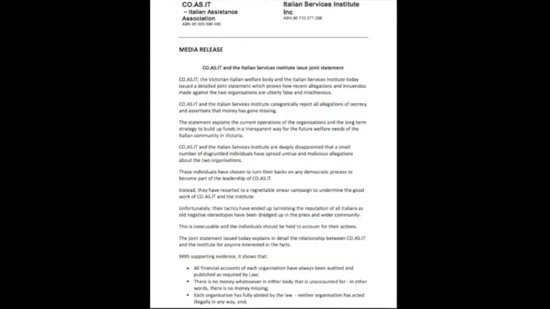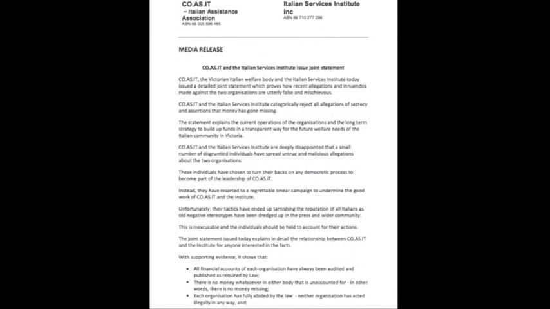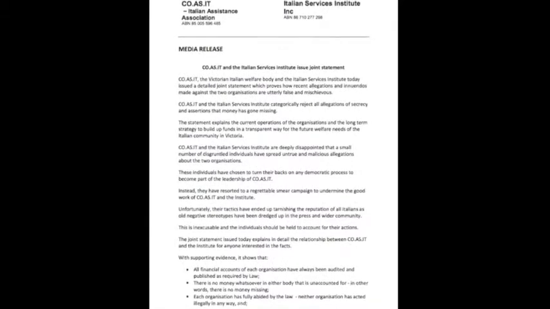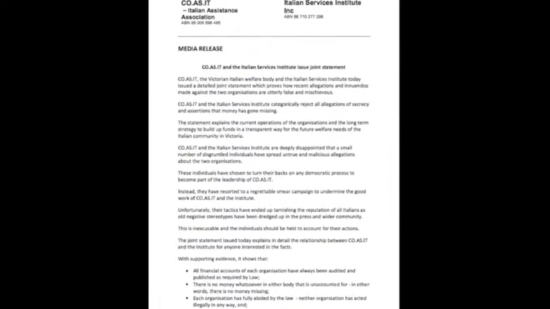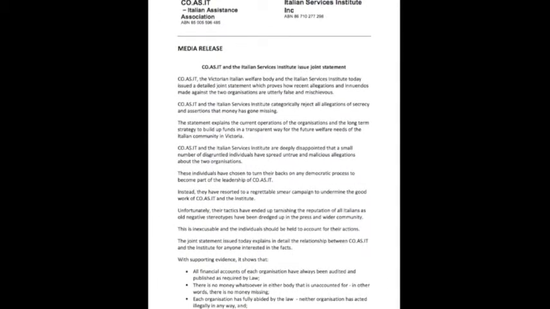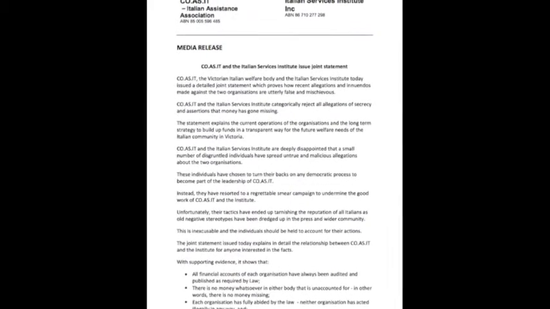Let's start by looking at the COASIT example and looking at the headline and lead. The headline doesn't actually tell us what the media release is about, and the lead also doesn't help to bring clarity as it's clunky and long and one has to read it twice to fully understand what it's about. Even when one does read it twice, it's still ambiguous, as while it refers to recent allegations, it doesn't say who made those allegations or what they were about.